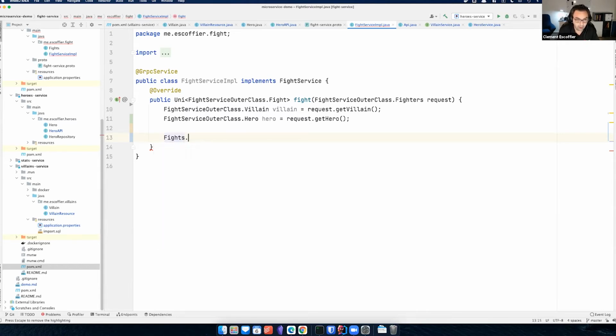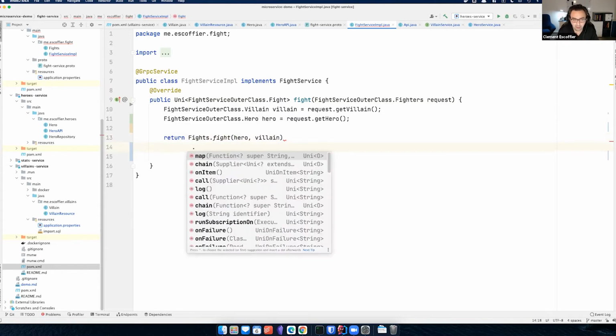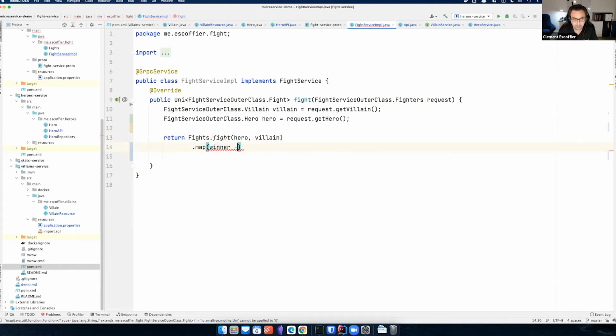If you want to see the beauty of my simulator, you can check the code. So I pass the hero, I pass the villain, and it will simulate a fight. This returns a Uni of strings with the winner. Okay, great. But what I want here is to return this gRPC object. If you never use gRPC, gRPC is a lot about using the builder pattern. So what I'm doing now is Fight.newBuilder, set winner, my winner, build, and that's it.